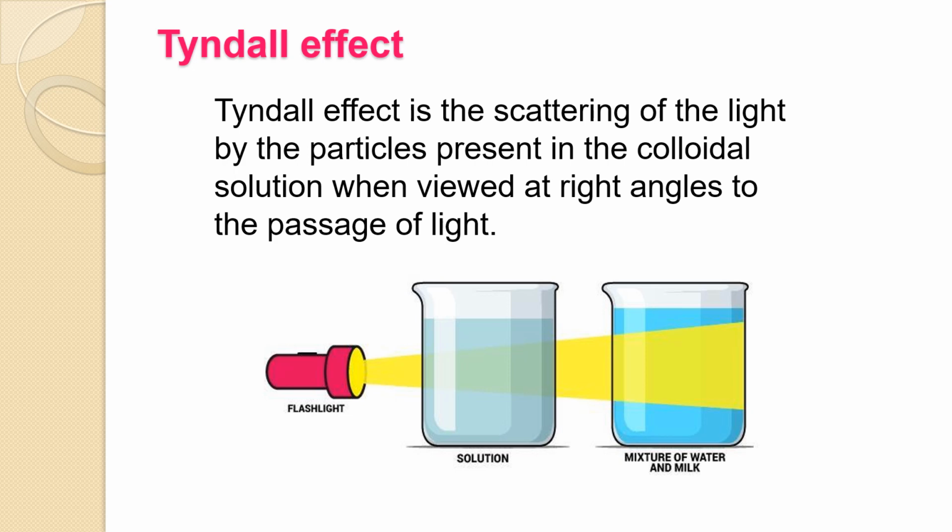The path gets illuminated, and you can perform this experiment at home by using a glass in which you can have water. Add 1 spoon of milk. A colloidal solution will be prepared, and then in a dark room pass or flash a light through it to observe the effect.